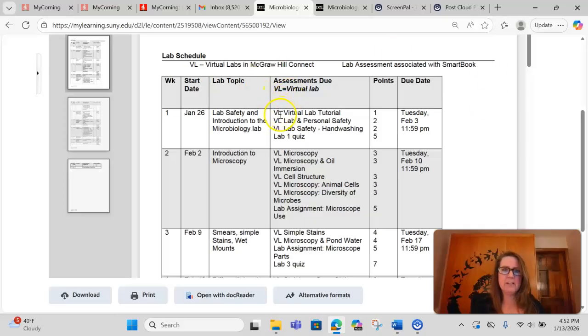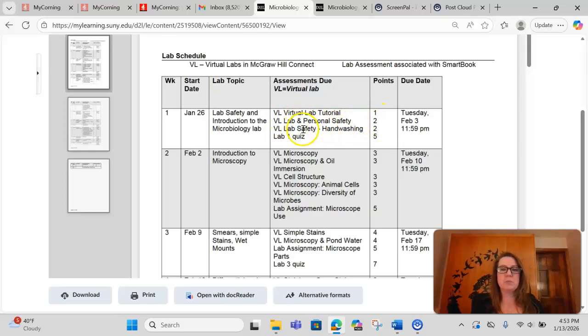Okay, VL is always going to mean virtual lab. And when you see something like lab assignment, this is going to be much like your lecture assignment that's associated with your smart book for our textbook. So you'll see the virtual lab tutorial, we've all done those, an intro tutorial to the resource that you're using in an online class, just a great way to get acclimated to how it's going to work.